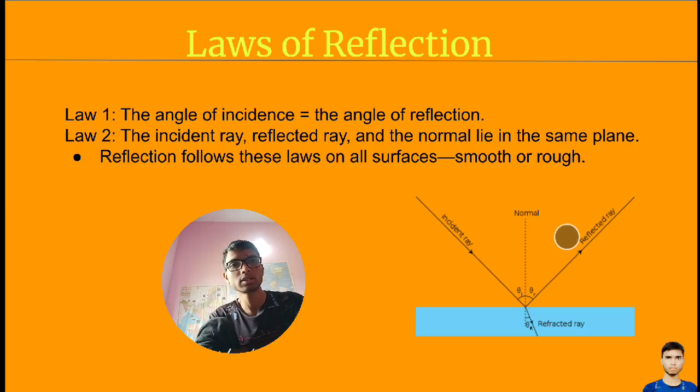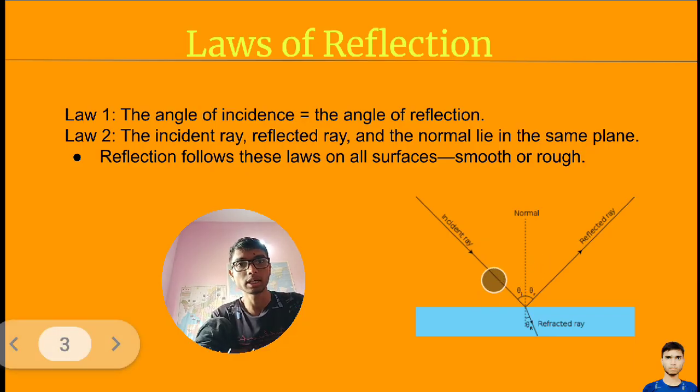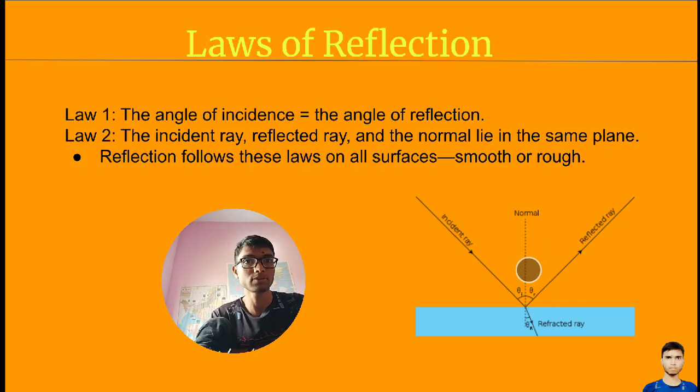So the first law says the angle of this incidence ray will be equal to this. I am not saying from here to here, I am saying from the incidence ray to the normal line will be equal to the line from the normal line to the reflected ray. Both will be equal to each other.